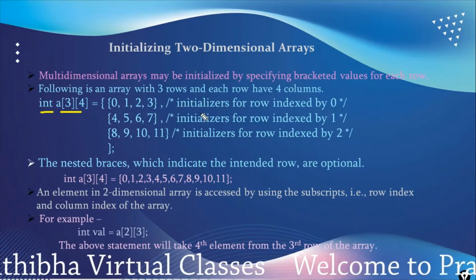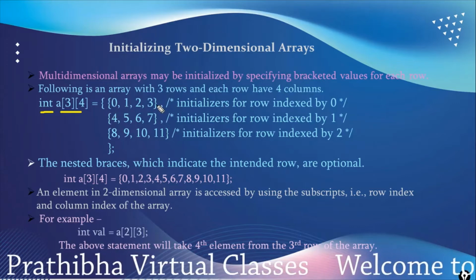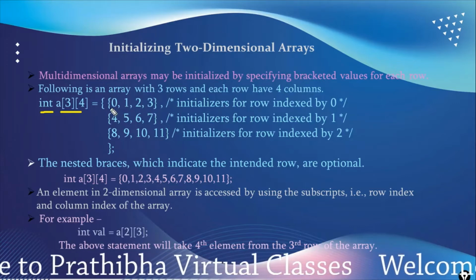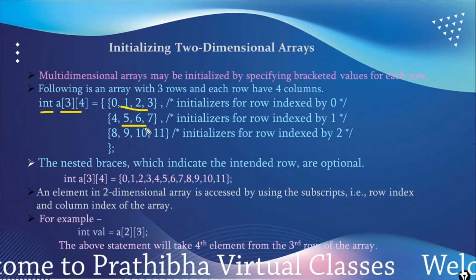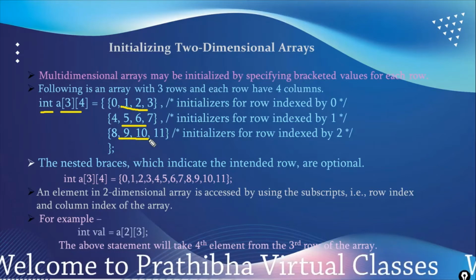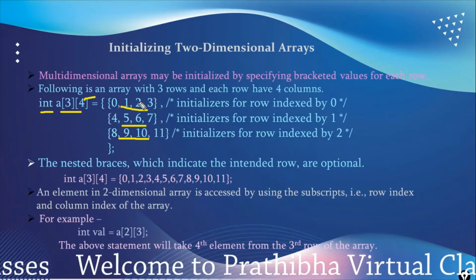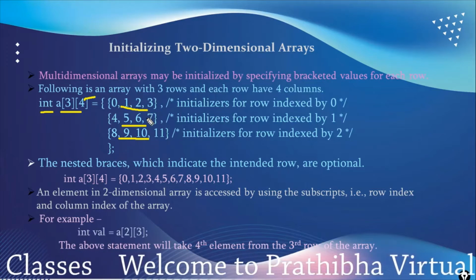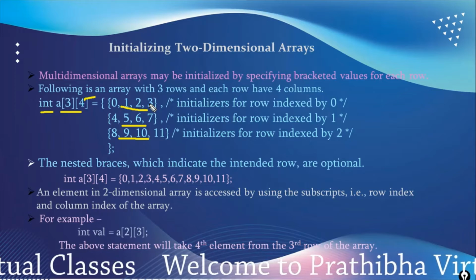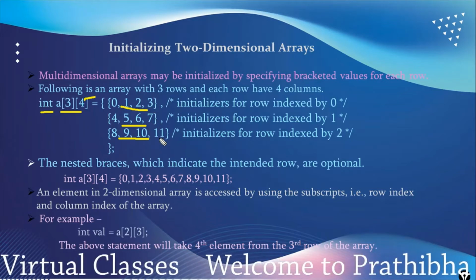For every row we specify brackets. This is for the first row, this is for the second row, and this is the third row. Every row consists of 4 elements, so this is the row at index 0, this is row 1, and this is row 2.